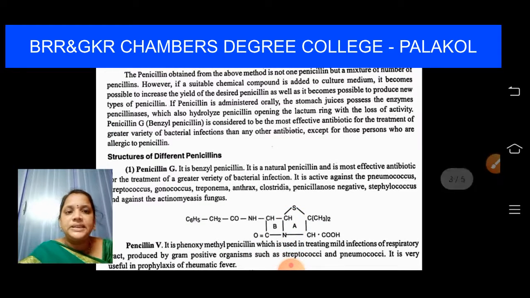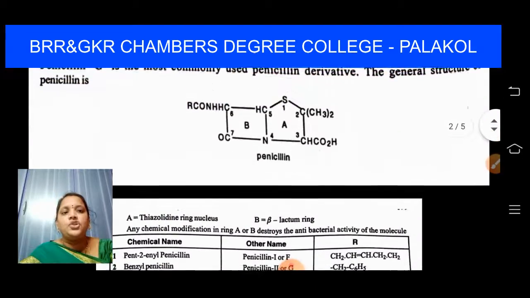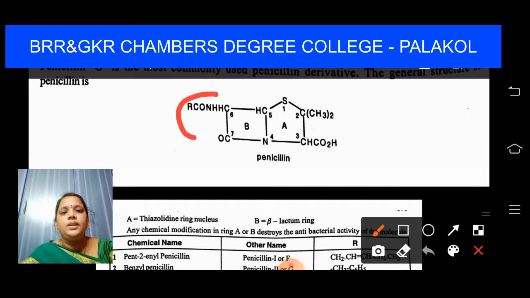Penicillin G, benzyl penicillin, is considered to be the most effective antibiotic for the treatment of a greater variety of bacterial infections than any other antibiotic, except for the persons who are allergic to penicillin. A lot of patients use penicillin as an antibiotic, except for those persons who are allergic to it. We have already seen the previous table. In this previous table, I have shown the R group, and I told that in the R place you can substitute these groups.